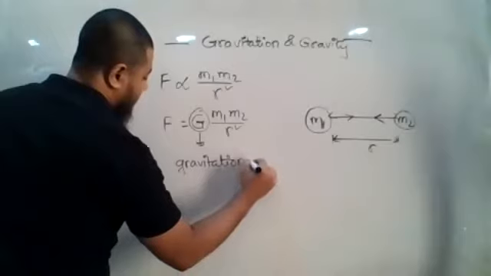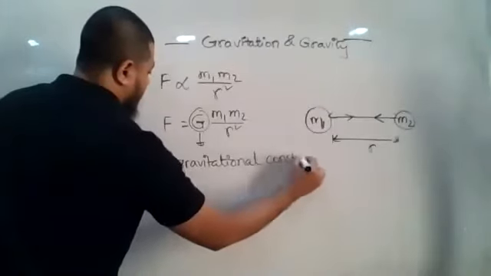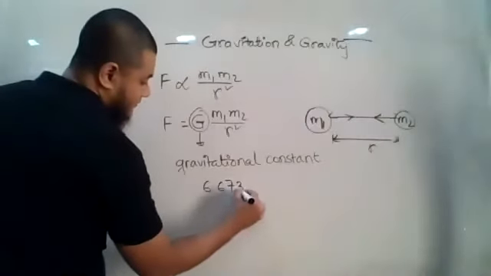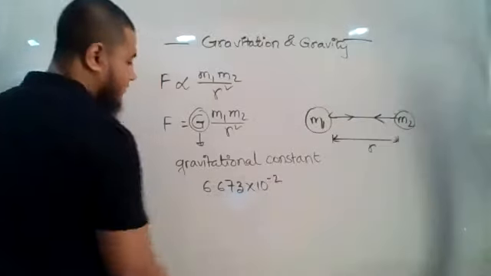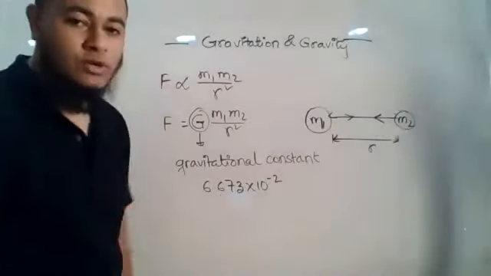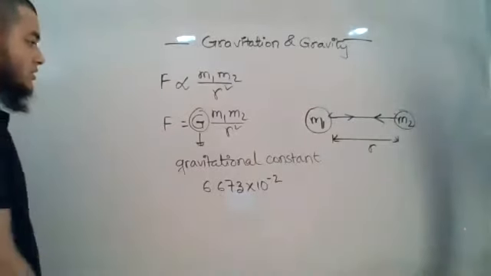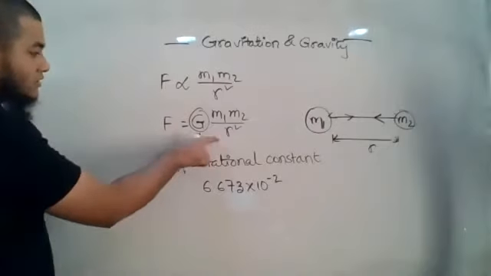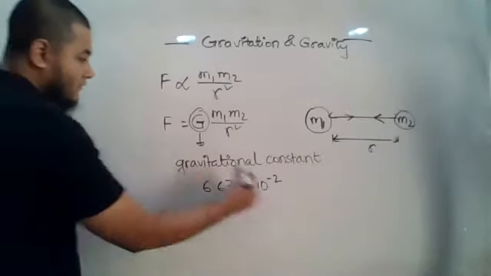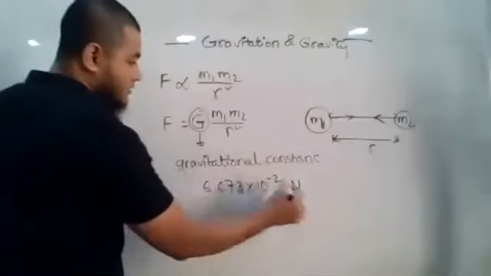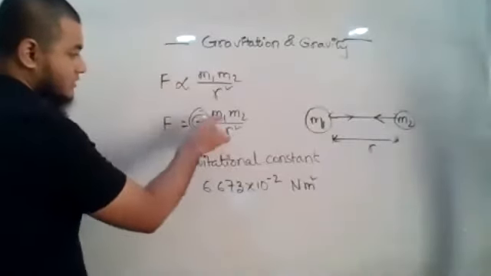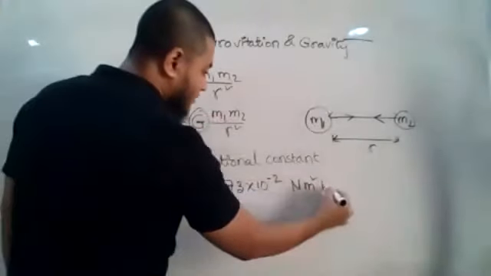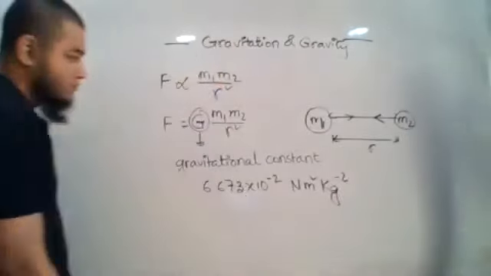Gravitational constant, and the value of it is known as 6.673 into 10 to the power minus 11. The unit I never memorize, I just find it out from this equation. See, if I ask you to find out an expression for G, what you will do? R square, you will multiply this with F. So F is Newton and R is meter. So Newton meter square. This M1, M2 will be in the denominator if you change the sign. So kg into kg, it will be kg inverse 2.